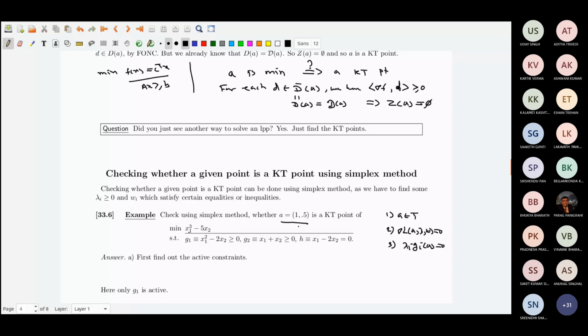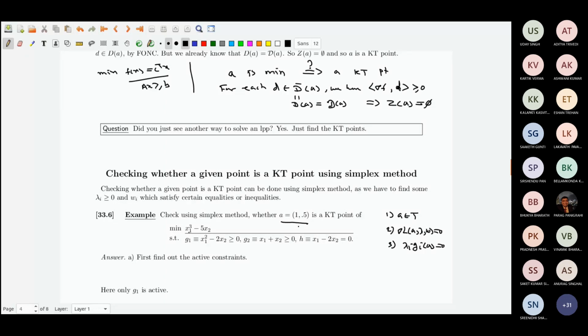So I already know that for the inactive ones the lambdas will be 0 if it is a KT point. So why compute all those extra things? Computation takes time, so let me first find out which ones are active.